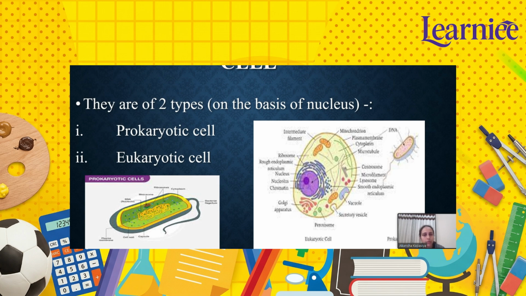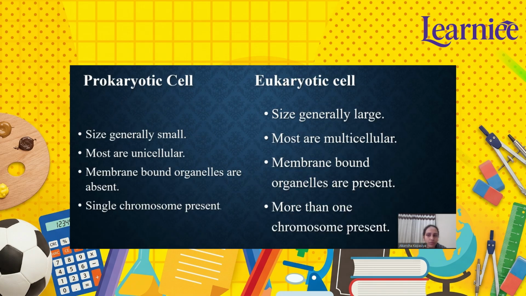Now, there are two types of cells on the basis of nucleus. First is prokaryotic cells and second is eukaryotic cells. Prokaryotic cells are ones which do not possess a true nucleus, whereas in eukaryotic cells, a true nucleus is present. Prokaryotic cells are generally small in size, while eukaryotic cells are generally large.